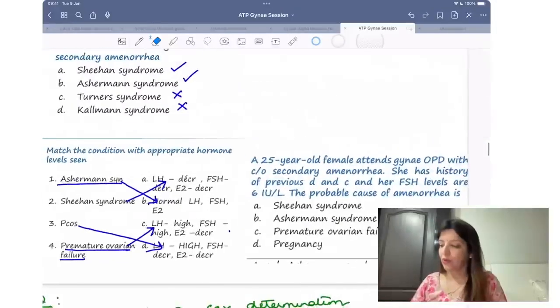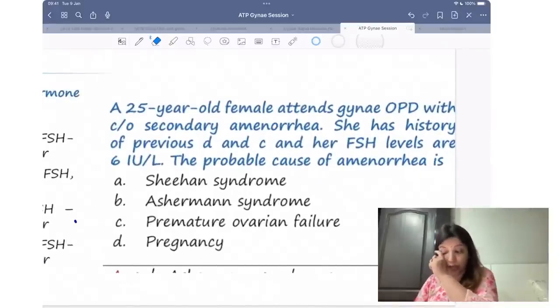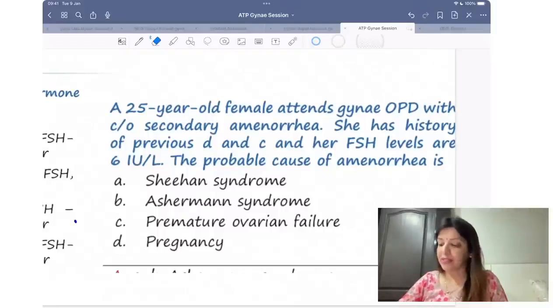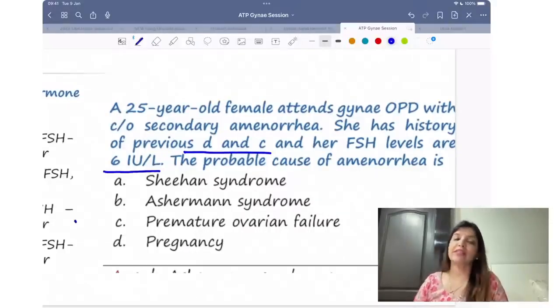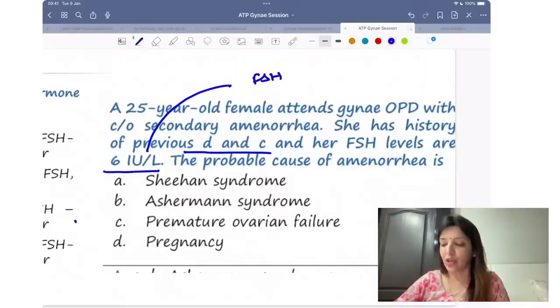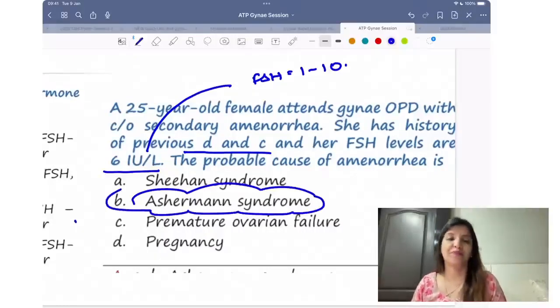Yes? Okay. Now look at this question. A 24-year-old female, this is again your PYQ. A 24-year-old female attends gynae OPD with secondary amenorrhea. She has history of previous DNC. Her FSH levels are 6 international units. 6 international units का क्या मतलब है? Normally कितना होता है FSH? 1 to 10. 6 का मतलब absolutely normal. So absolutely normal levels of FSH and she has previous history of DNC. क्या हो गया? Asherman syndrome. Clear to all of you? Yes? Any confusions? No? Chalo.